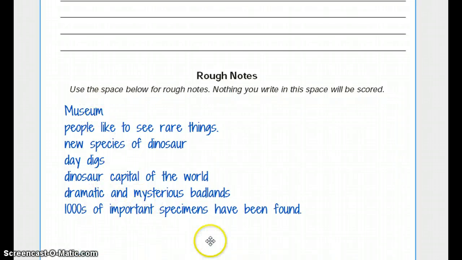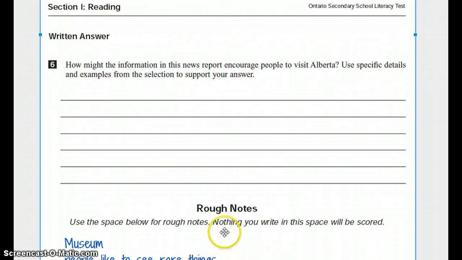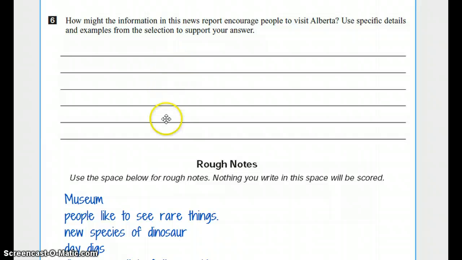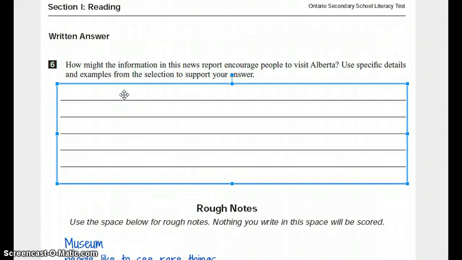Alright, so I've got a lot to work with here. These are all various reasons why people might come to the region, but I've got to fit it into these, however many lines are here. Looks like about 6. Okay, so when we start, we have to use a bit of the question in our answer. This one's a little bit of a tricky one.